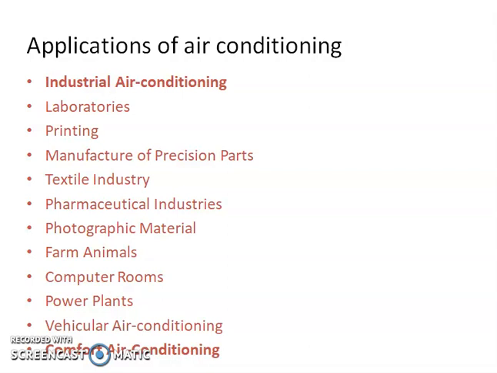This requires control over temperature as well as humidity. Then the next one is the manufacturing of precision parts. If the metal parts are maintained at uniform temperature during the manufacturing process, they will neither expand nor shrink, maintaining the close tolerance.